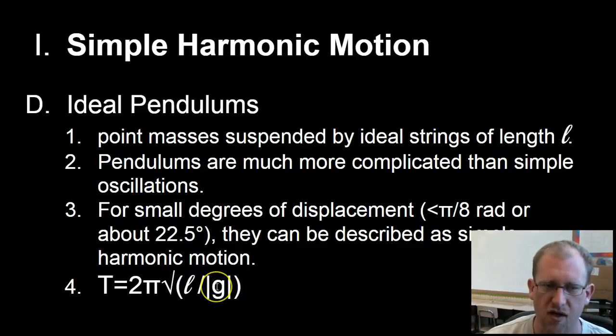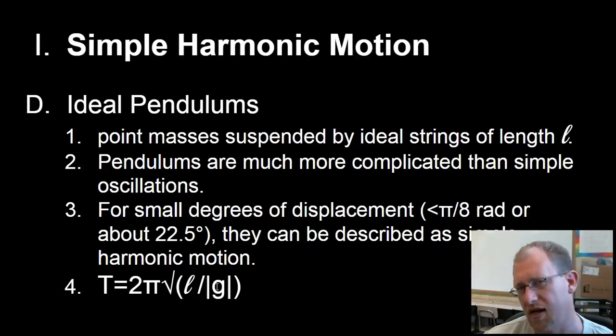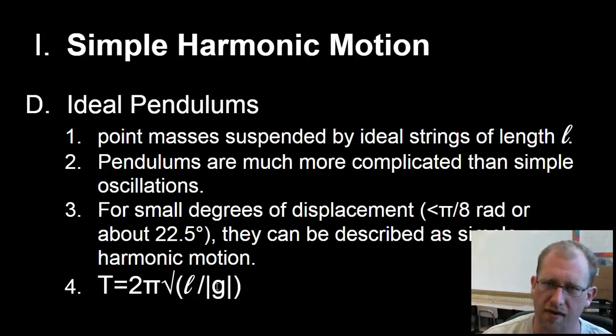Now this is gravity. Why the absolute value? Well, because oftentimes people flip the orientation of the Cartesian system for pendulums, so that positive is down and negative is up. To make sure this equation works depending on how you've oriented your system, we use the absolute value of g. But it's probably almost always going to be positive. That's given to you anyway, so don't worry about it. So L is the length of the ideal string going to the point mass, divided by the value of gravity's acceleration.